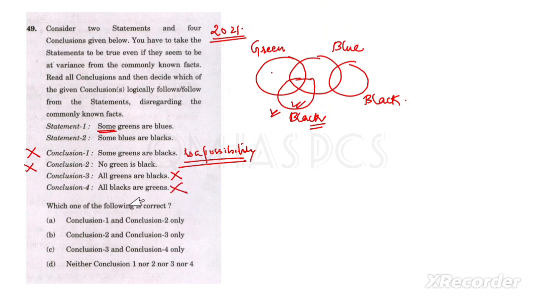So we can say all conclusions are not falling: neither conclusion 1, nor 2, nor 3, nor 4. These are not falling here. Clear? So like this, we have to draw the diagram, and based on that, whatever conclusion we get, we have to follow that.